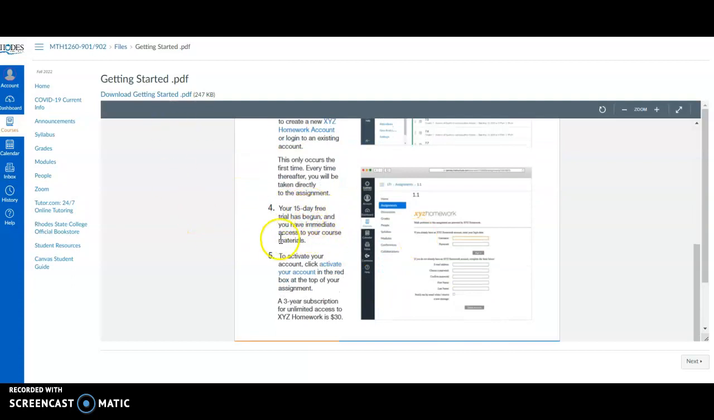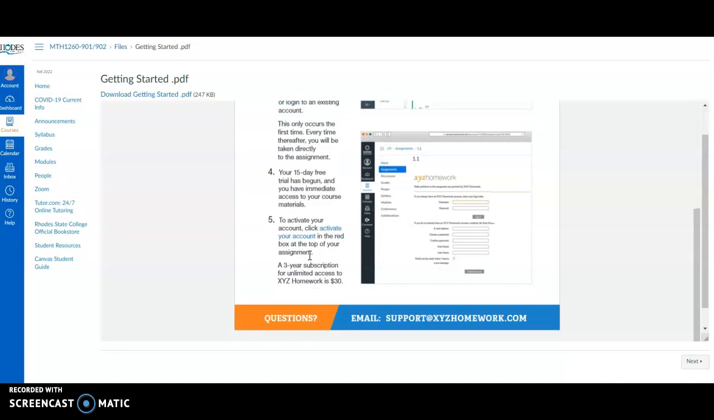There is a 15-day free trial. If you're not sure whether you're going to stick with the course, if you're questioning it a little bit, maybe make the account, try the course for a couple weeks before you actually buy it. So you do have about 2 weeks free. After those 2 weeks are up, it's going to ask you to activate your account, which means buy the system. It's $30 and it's for a 3-year subscription to it. So if for any reason you take another course that uses XYZ homework, once you've bought the account for $30, it's good for 3 years.